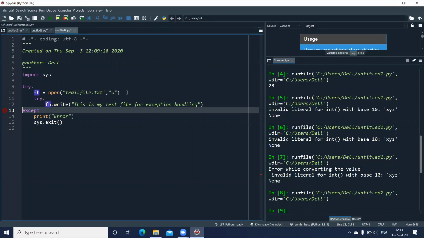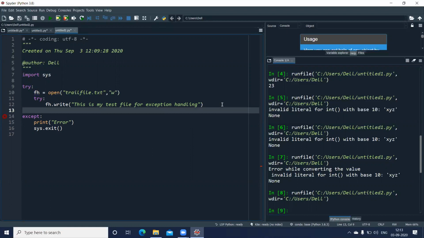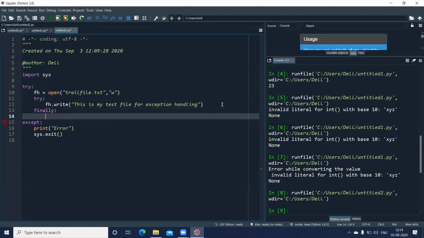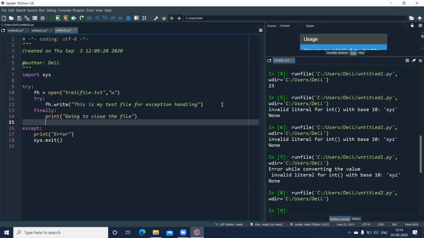So I can come out of the try block, and I put the finally block now instead of the except block. In this I can write print, and let us say I'm going to close the file, and to close the file, I can use fh.close. So close is my function to close my file which is open.